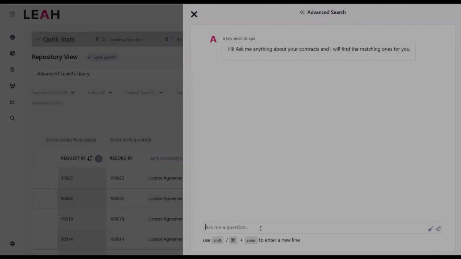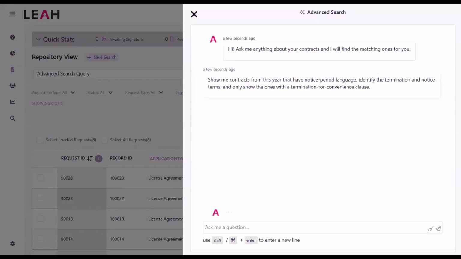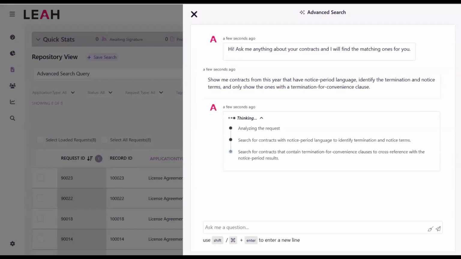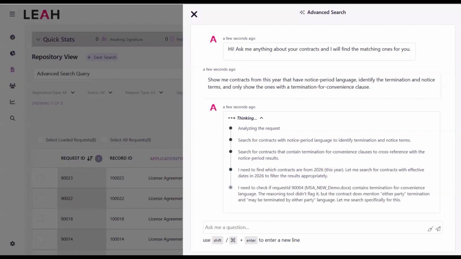Now, let me make it harder. The kind of layered ask you'd normally split into 3 or 4 searches. "Show me contracts from this year that have notice period language, identify the termination and notice terms, and only show the ones with a termination for convenience clause." Packed into that is a metadata filter, contracts from this year, a document content search, notice period language inside the agreements, and a bundled follow-on, narrow to termination for convenience and pull the relevant terms.